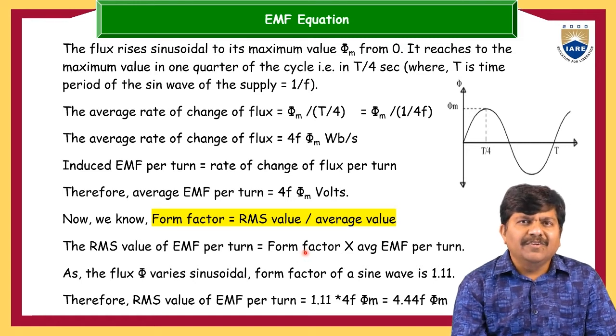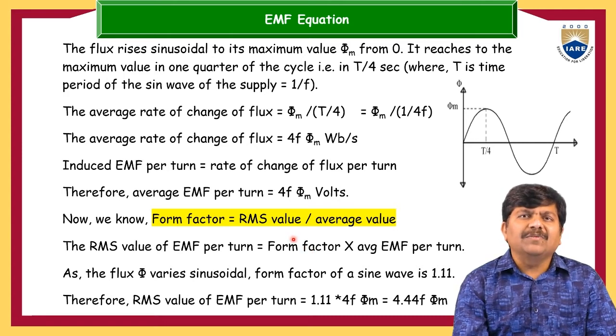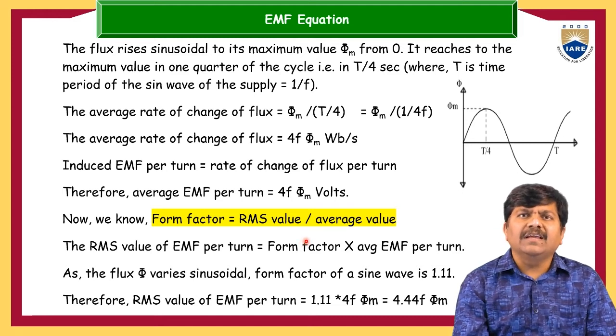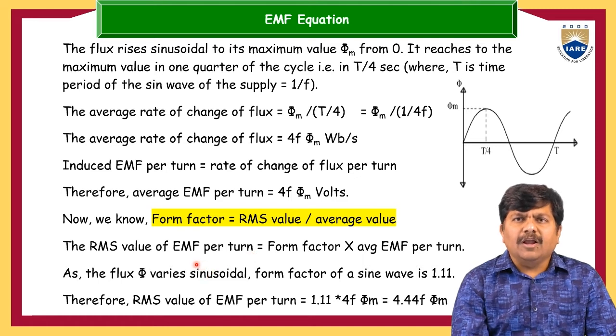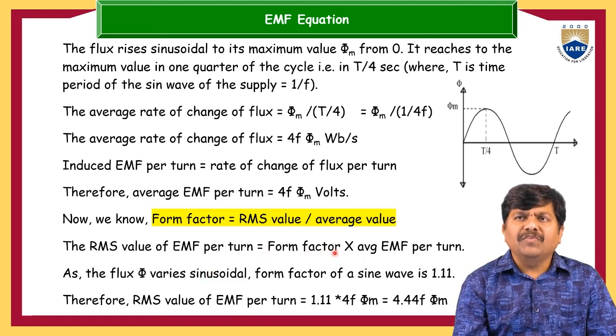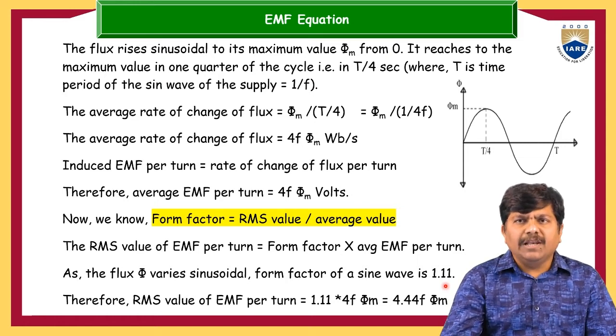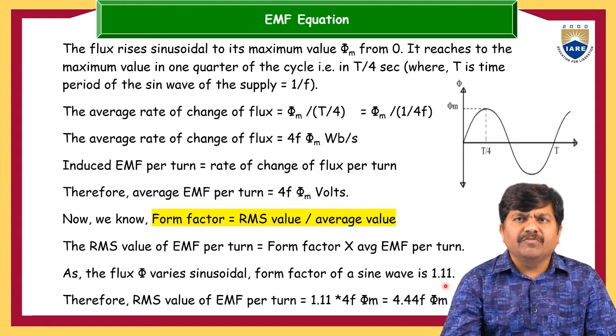If you could recollect it, it is well and good. Otherwise, please refer to our previous videos, where we have discussed elaborately and given some simple examples, and for various waveforms we have computed form factors, peak factors, etc. I hope those videos will be helpful for you. So the RMS value of EMF per 1 turn is equal to form factor into average EMF. We have already computed the average EMF per 1 turn, so that value is 1.11 into 4 times f into phi maximum. This 4.44 f phi maximum is the RMS value of the induced EMF per 1 turn.